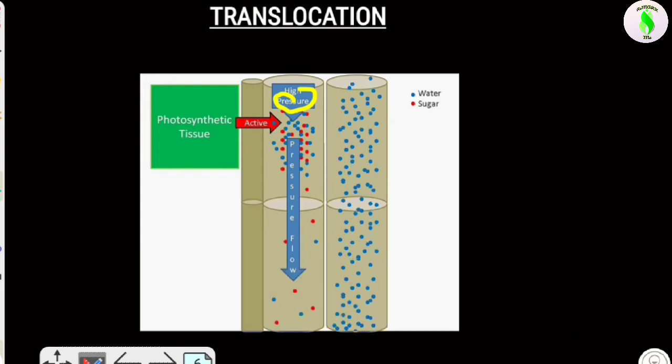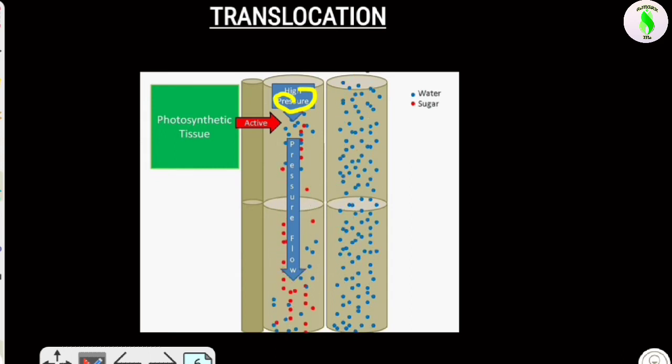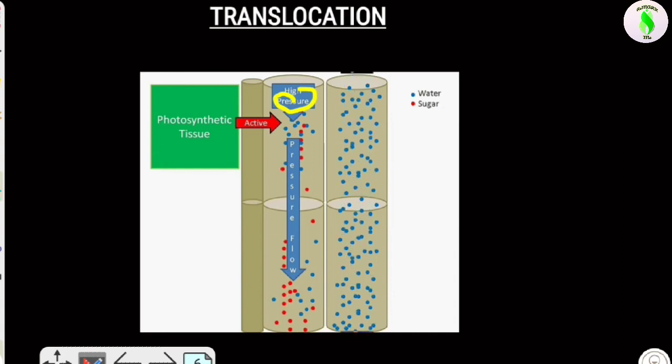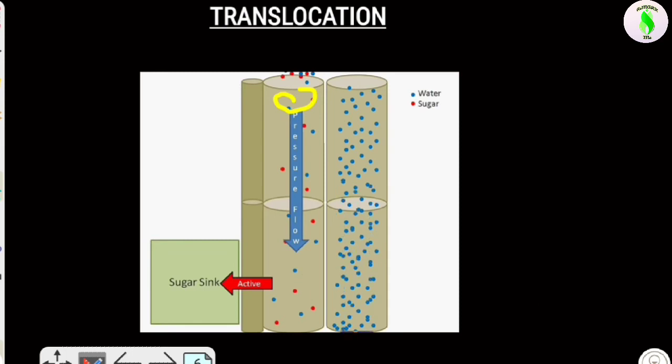As you can see in this particular video, the material is moving in the downward direction because of pressure flow, the pressure exerted in the phloem tissue. Now what will happen? This comes down in the downward direction. Because of higher pressure, this material moves downward.